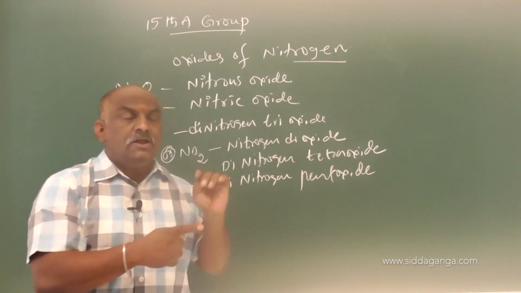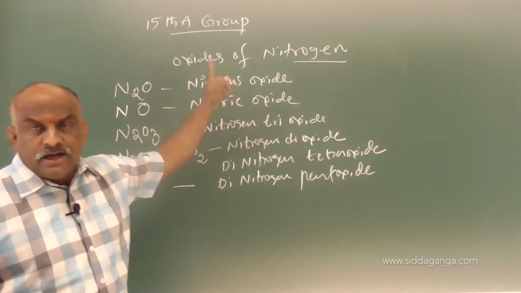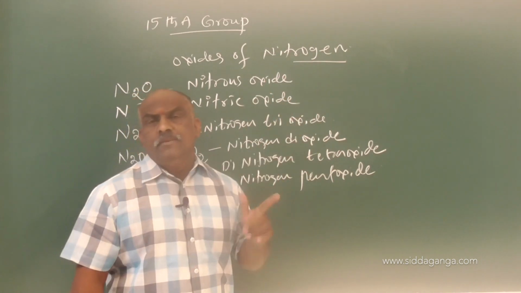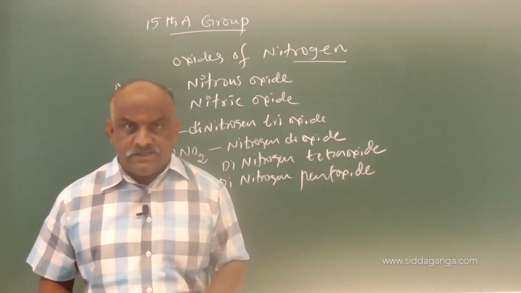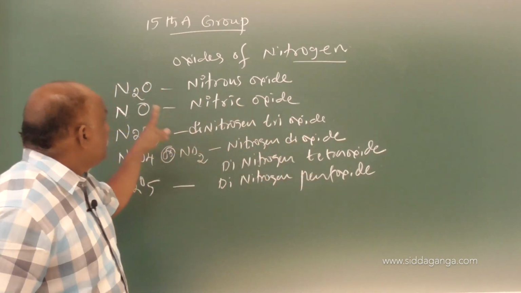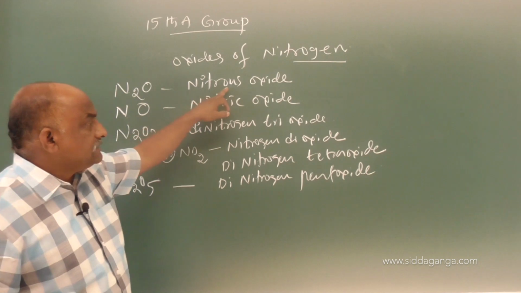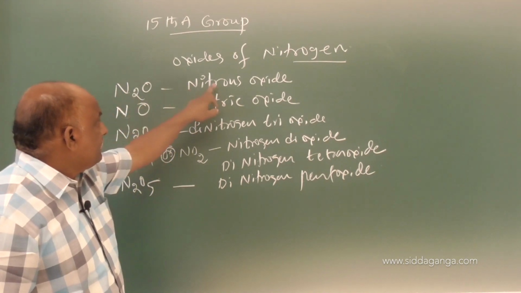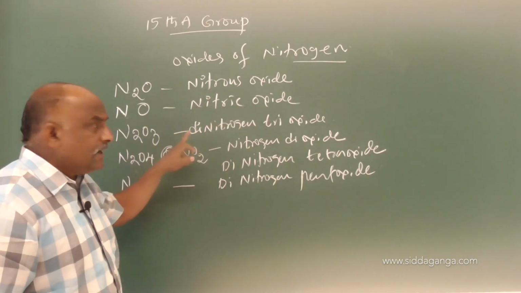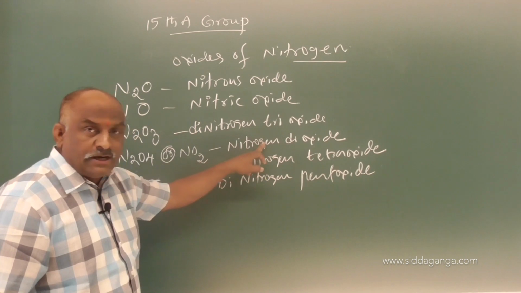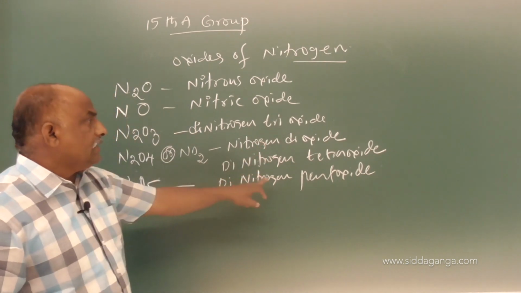These oxides all belong to nitrogen. Nitrogen is non-metal. Already we know that non-metal oxides are said to be acidic oxides. But here some exceptions are there regarding this. So first you have to make a note of the names of the compounds: nitrous oxide, nitric oxide, dinitrogen trioxide, dinitrogen tetroxide or nitrogen dioxide, followed by dinitrogen pentoxide.